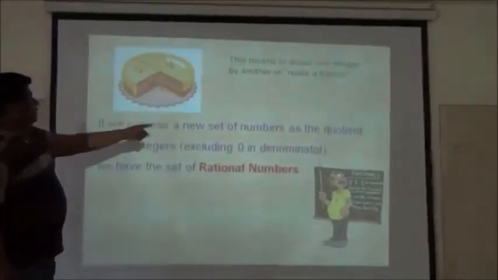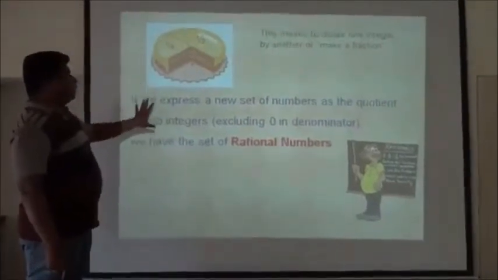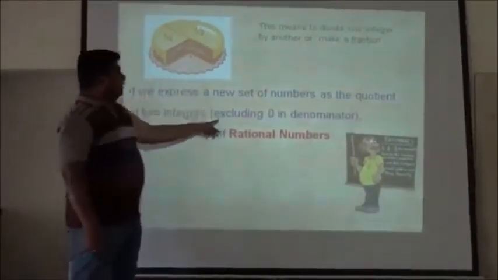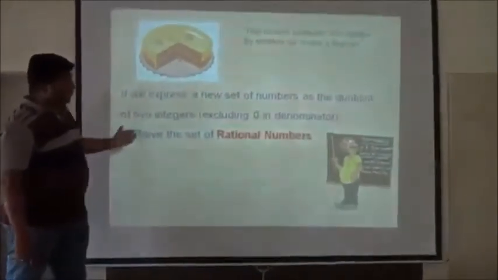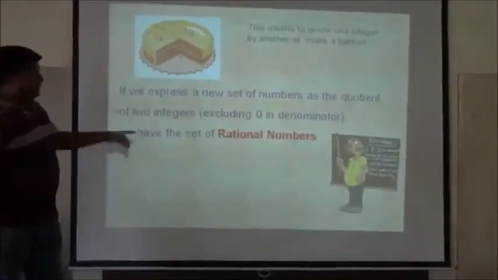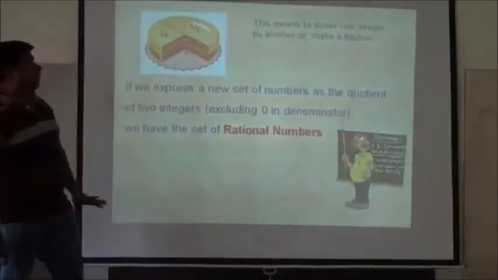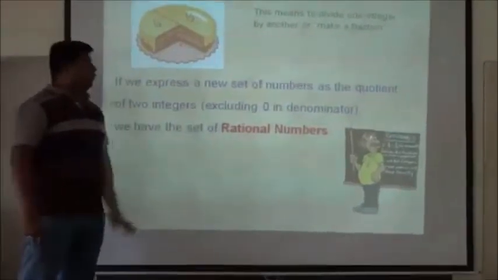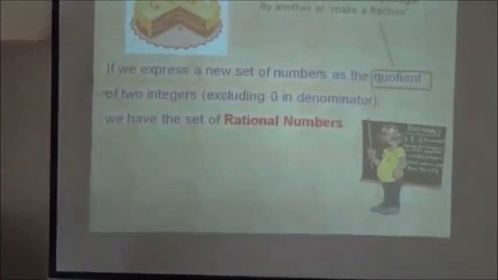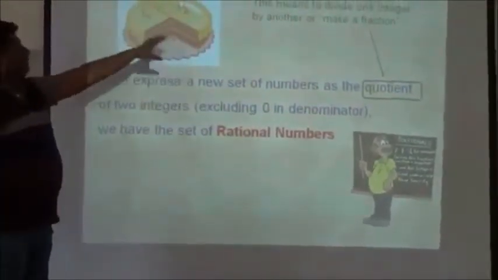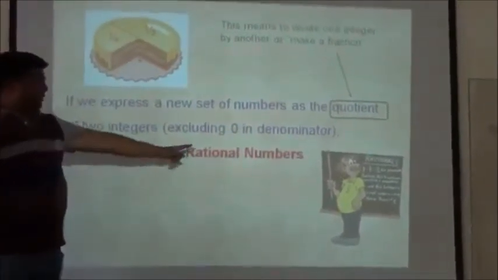If we express a new set of numbers as the quotient of two integers, except the denominator not 0, we have the next number, that is the set of rational numbers. A rational number is an expression of the quotient of two integers, but the denominator is not 0. This is called the rational number.